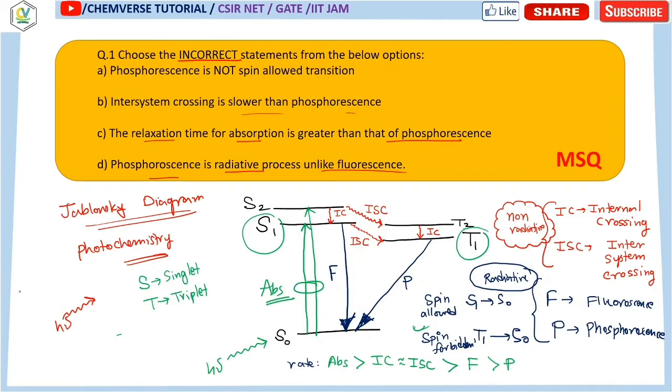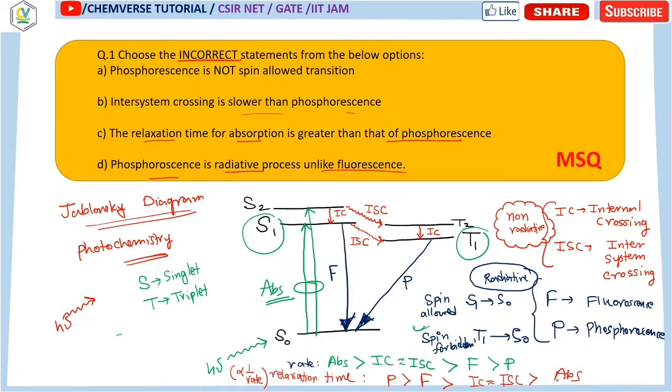Now you must remember one more point, that the rate is inversely proportional to the relaxation time. So whatever the order of rate, just the opposite will be the order of relaxation time. So here phosphorescence has the highest relaxation time, then fluorescence, then IC or ISC, and then absorption.